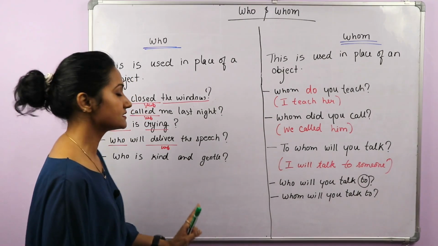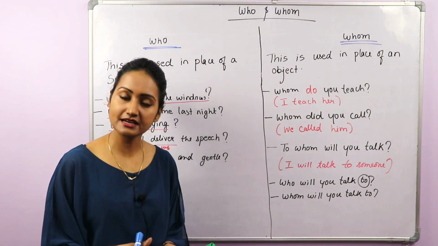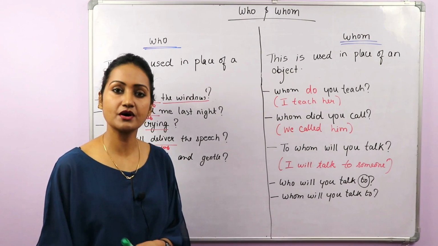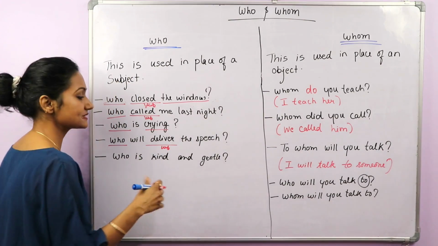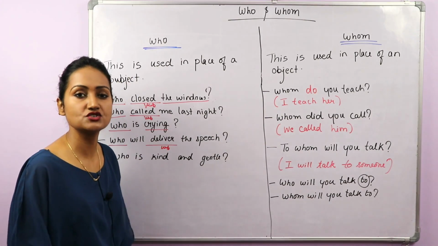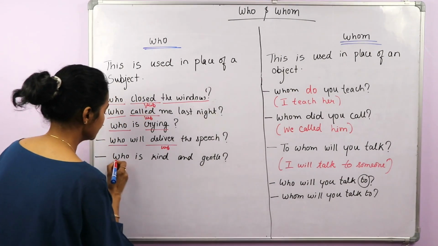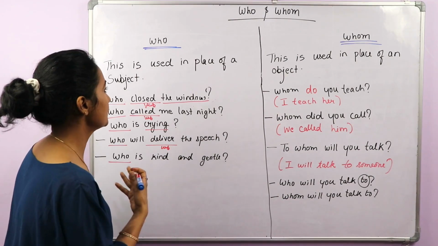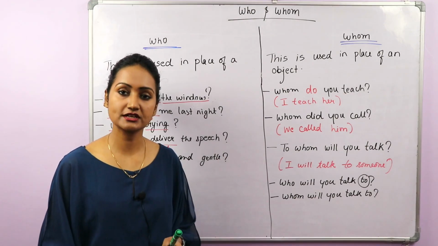So in this sentence there is no action, but we know that whenever there is no action in a sentence, then the one who we are talking about or what we are talking about is the subject. So here, who is kind and gentle? Someone is kind and gentle, so we want information about that person. So who. This way we use who when we want some information about the subject.